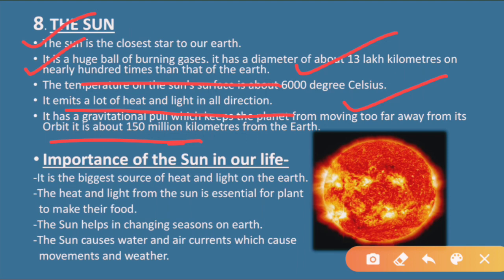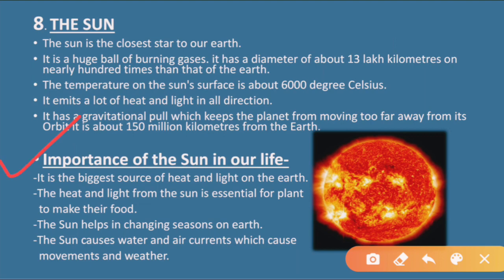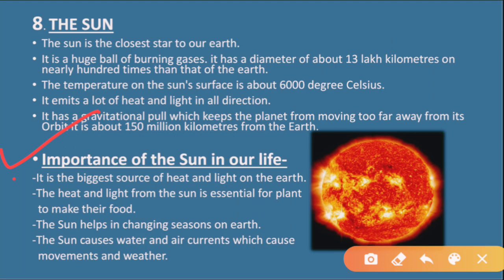They stay in their path only. And it is about 150 million kilometers from the earth. It is nearly 150 million kilometers from the earth, right? Now let us see some importance of the sun in our life, or why the sun is important in our life.